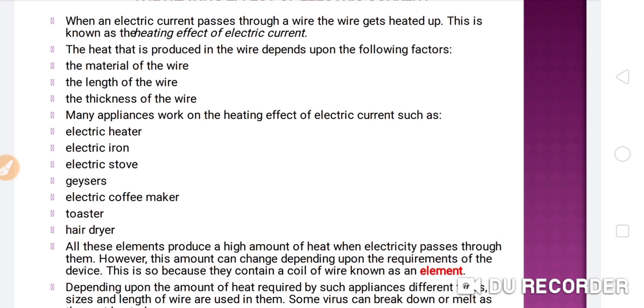And the electric iron also, a very important home appliance for us. And the electric stove, geysers, electric coffee maker, toaster, and hair dryer. All these are important home appliances where the same concept is working, that is the heating effect of electric current.